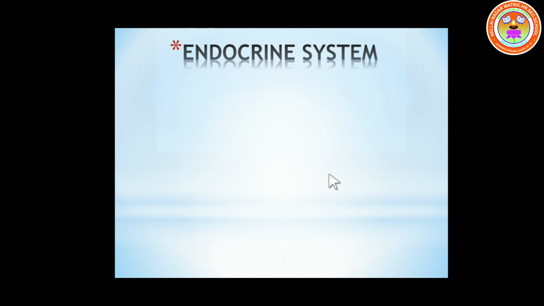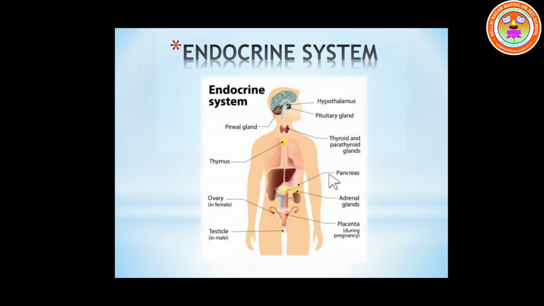What is the next system? It is the endocrine system. What is this endocrine system? We have different endocrine glands in the body, and these glands secrete a chemical substance called hormones. All these endocrine glands together, we call the endocrine system. These hormones help in the regulation of the body. Okay, children?